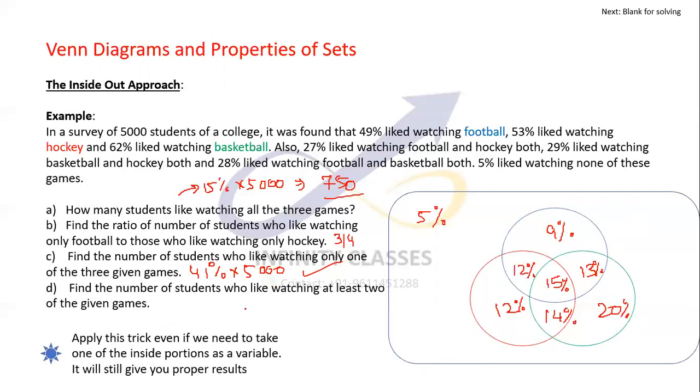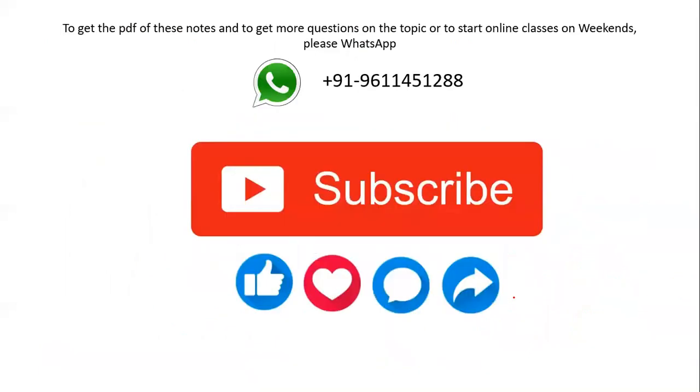Find the number of students who like to watch at least 2 of the 3 games, which is 12 plus 15 plus 13 plus 14. Add it up and multiply by 5,000, and you should be able to get your answers. Correct? So yeah, that's it. That's about the topic for today.